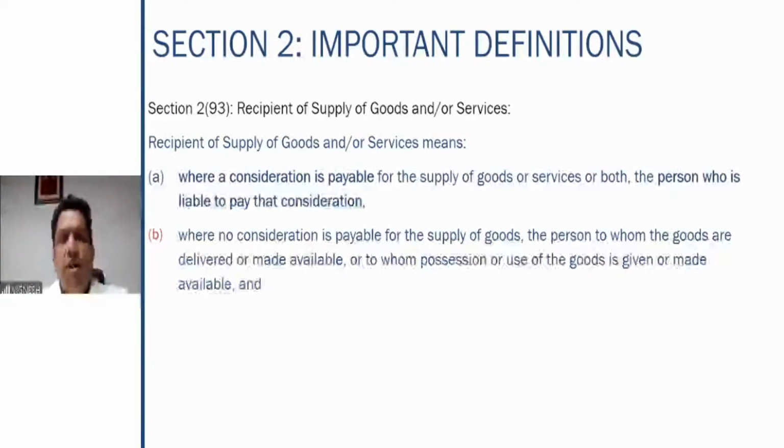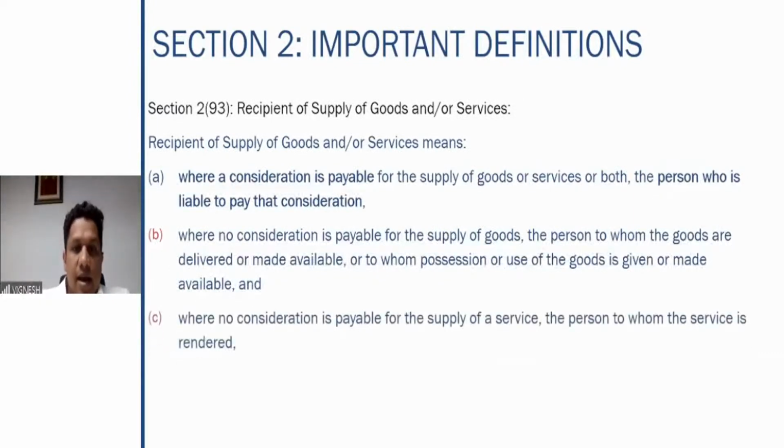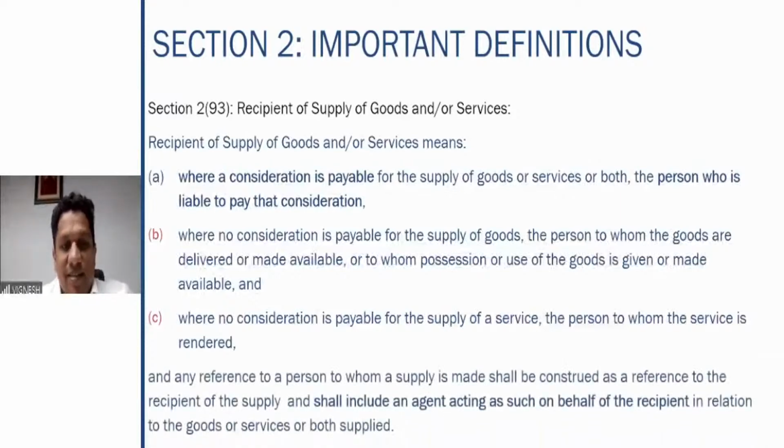So first one, where a consideration is payable for the supply, the person who is liable to pay the consideration is the recipient. Where no consideration is payable, in case of goods, the person to whom the goods are delivered or made available, or to whom possession or use of goods is given or made available. And in case of supply of service, where no consideration is paid, the person to whom the service is rendered. These are the recipients of services.